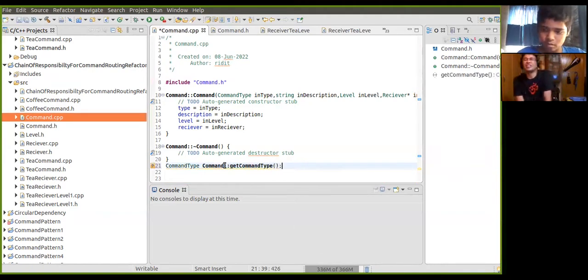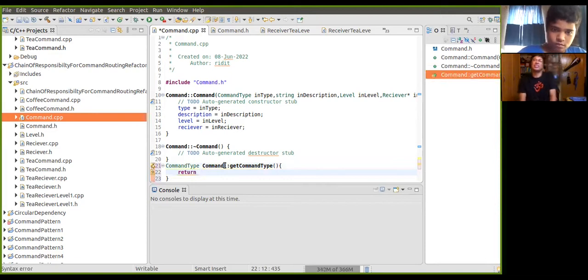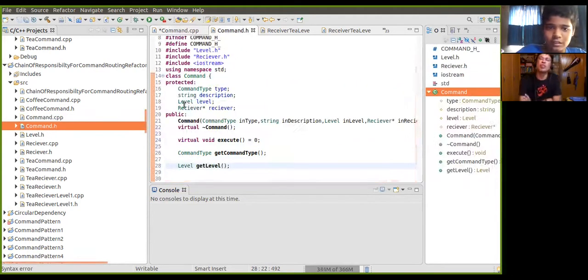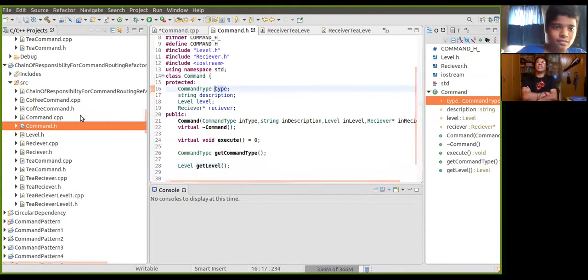And then so simply, I think the member variable is command type, right? What is the member variable? In type. No, command type. I think it's type. It's type. Let's see. Yes, very good. It's blue, right? It has already become blue. Okay, great.